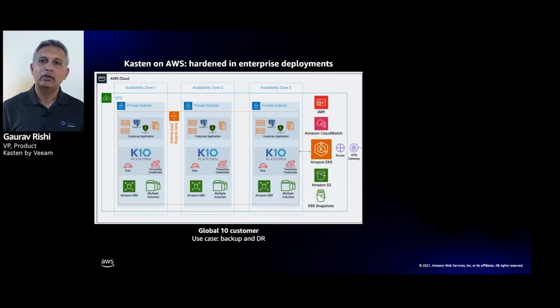It automatically discovers and is integrated with not only the underlying storage layer, you can see EBS listed out there along with other storage types, but it is also integrated with a growing number of databases, and you see Mongo, for example, listed out there. The customer in this particular case is using EKS as the Kubernetes distribution, and they want to make sure that these applications are backed up in a regular way, and then they have the capability of being able to recover them.